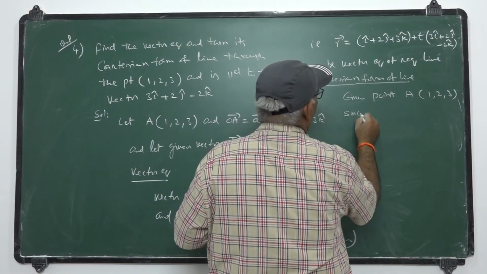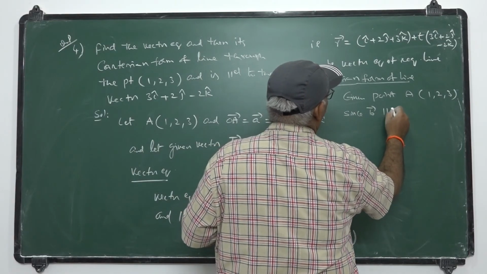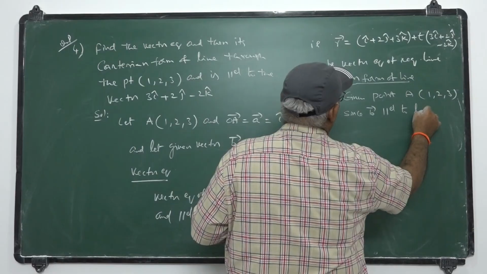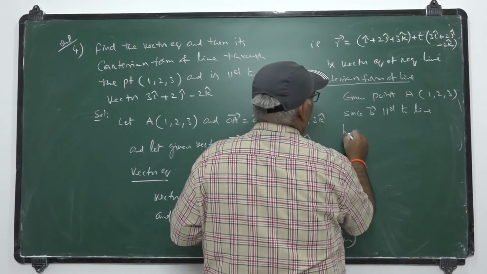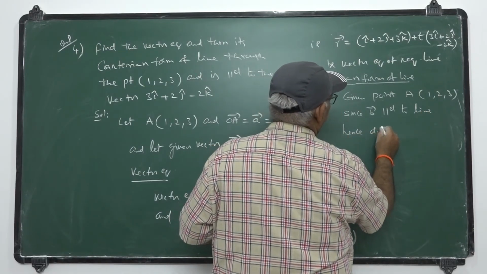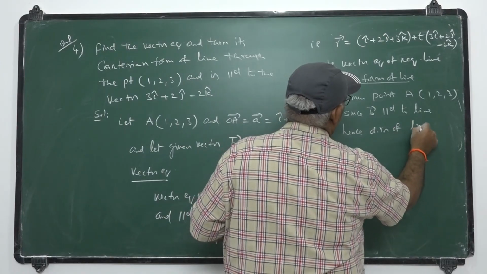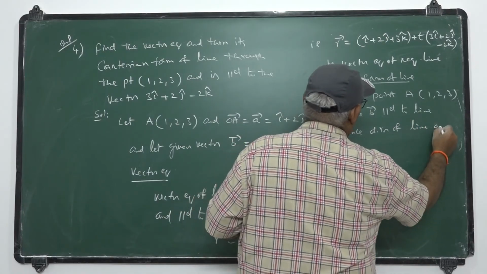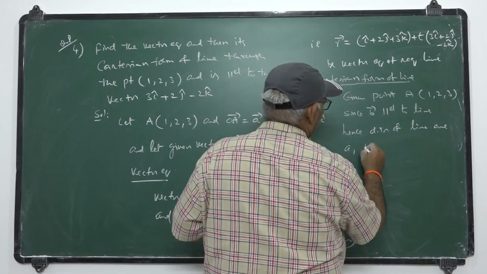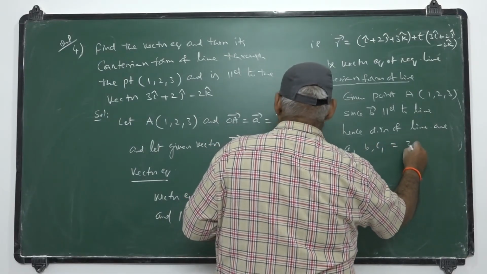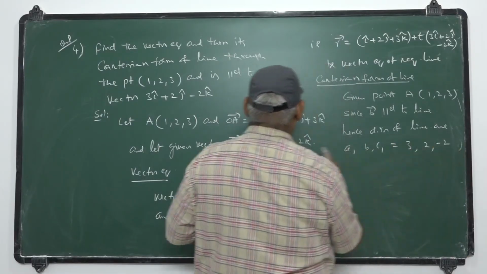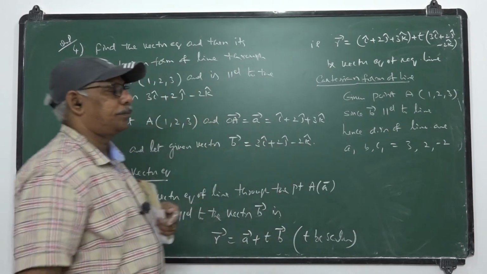Since B bar is parallel to the line, hence the DRs of the line are, suppose, A1, B1, C1 equal to 3, 2, minus 2, the ijk components of B bar.